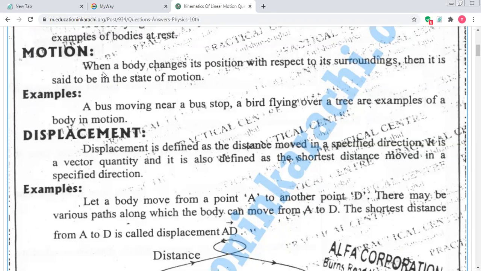Just like a car, for example: a car is running on the road, or we can say a bus moving near a bus stop, a bird flying over a tree. And which are the other examples of motion? Give me. What should be another example of motion? Hurry up, tell me.